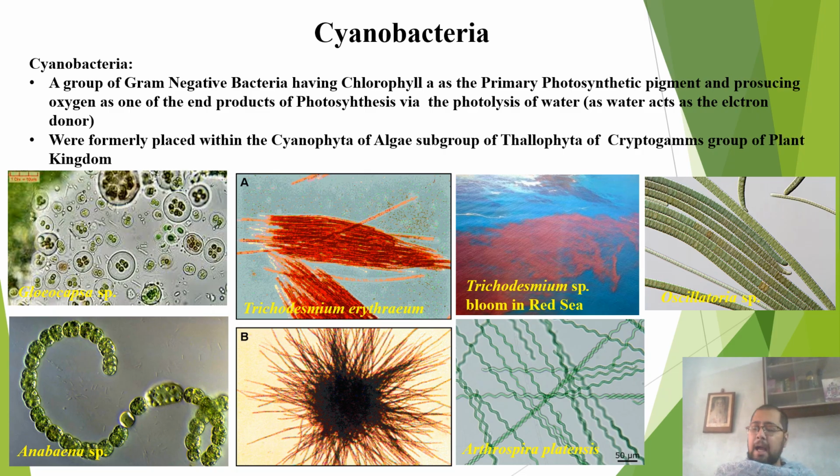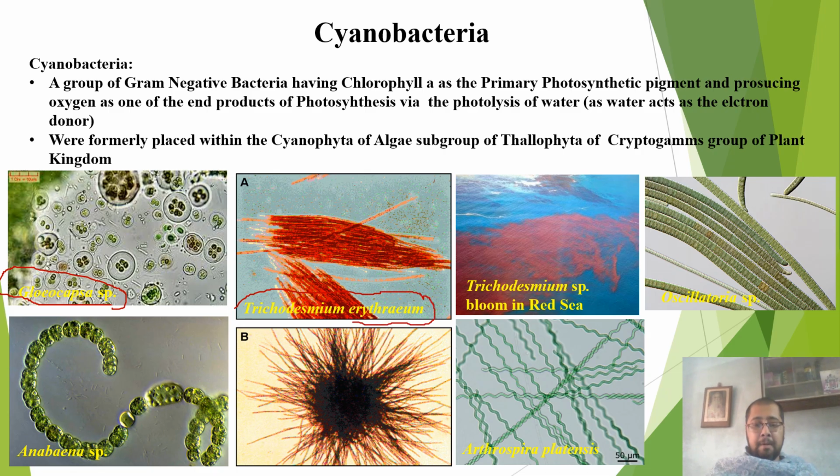They are very abundant and are found in almost every possible environment. They include unicellular forms or slightly colonial forms like Gloeocapsa, or the filamentous forms like Trichodesmium erythraeum. As you can guess from the name, it's erythraeum. It's red in color, and this